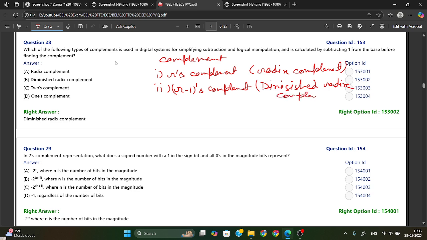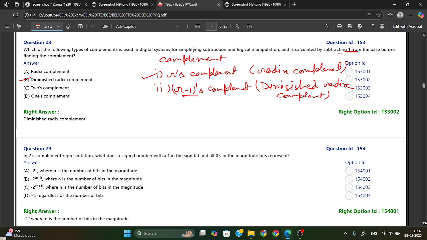So these two kinds of complement are there. The diminished radix complement is calculated by subtracting 1, here R minus 1. If it did not mention subtracting 1, then the answer will be the radix complement. So you need to note it down.